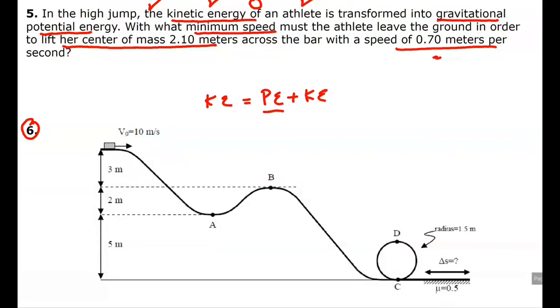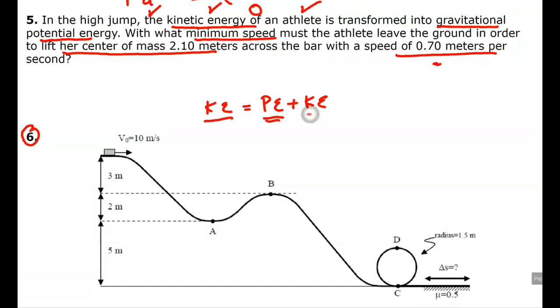This is actually not a work-energy problem. This is just a problem of conservation of energy: she's all kinetic at the bottom, and at the top she's kinetic and potential. So this is sort of the old stuff. So we go 1/2 mv squared, all kinetic, and then at the top she's mgh plus 1/2 mv squared. And it's interesting to see that all the masses cancel out, so mass doesn't even matter.